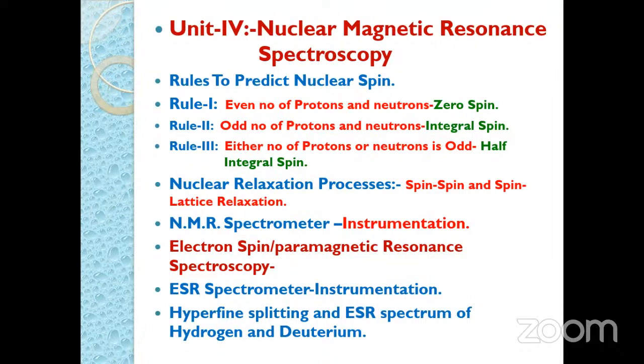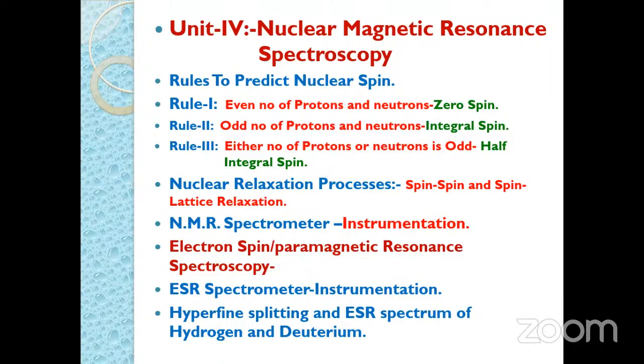In case of spin-lattice relaxation, the nucleus transfers its energy to the neighboring lattice. So it is also considered spin-lattice relaxation. On this topic, the nuclear relaxation process question is asked for 5 marks. Then another important point is the NMR spectrometer.